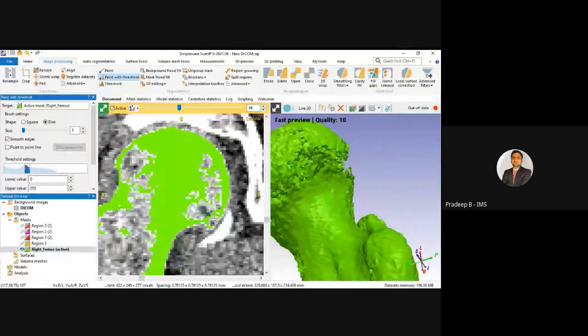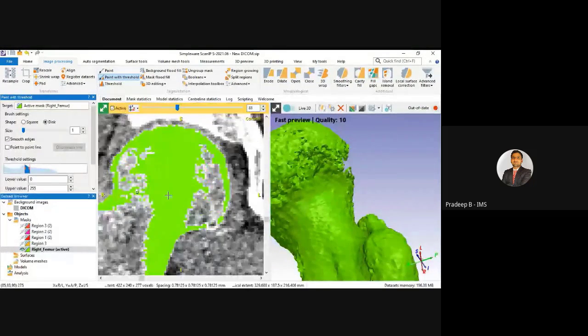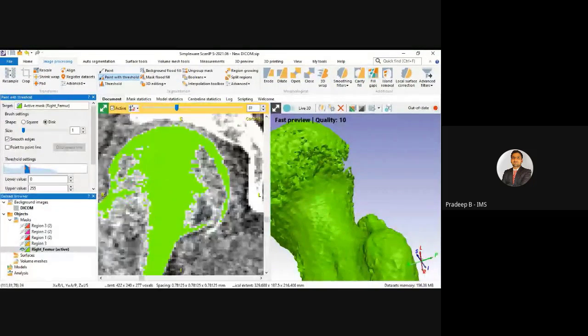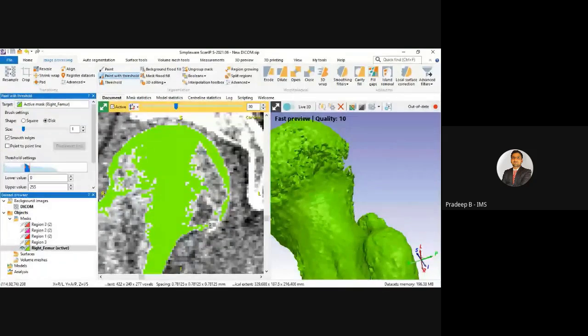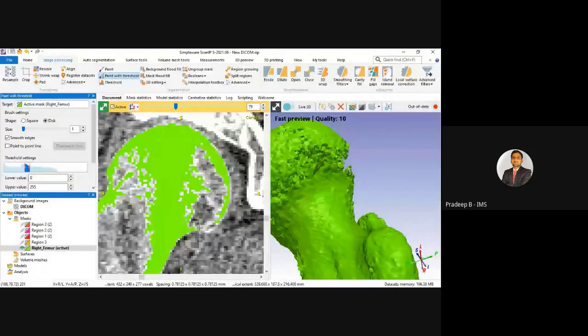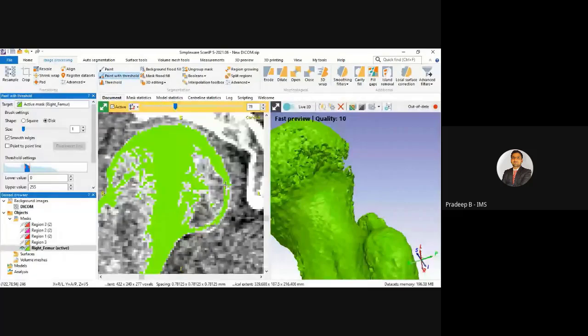Okay, and the accuracy of your model is also dependent on the resolution of your data set. Okay, just for the demonstration, we are just generating it very quickly.